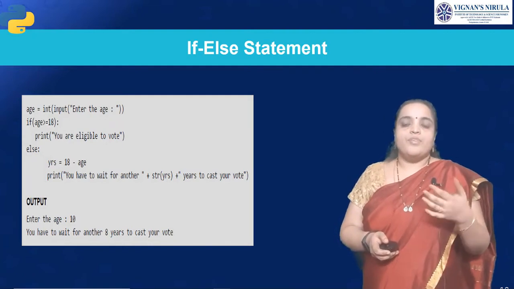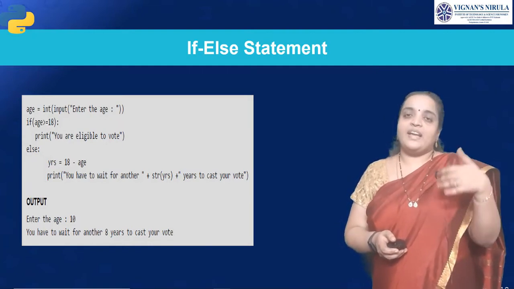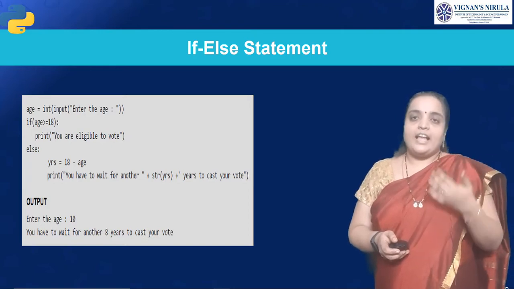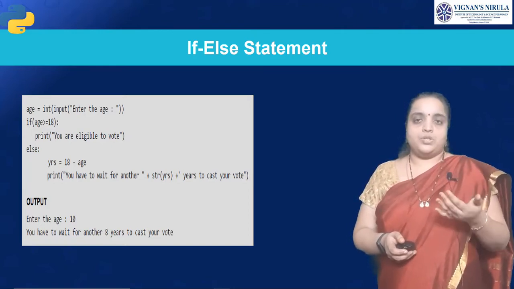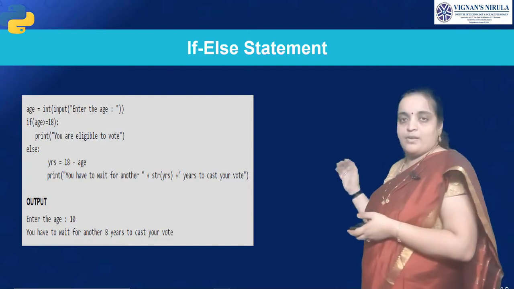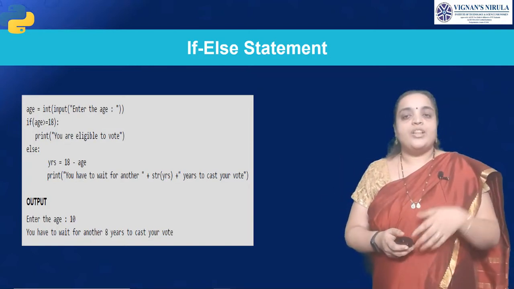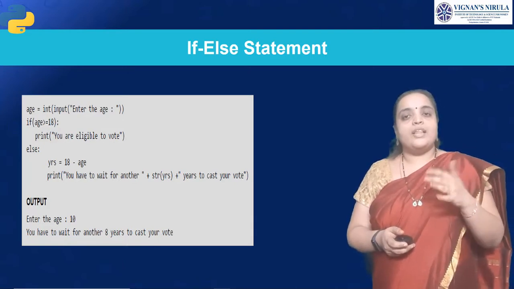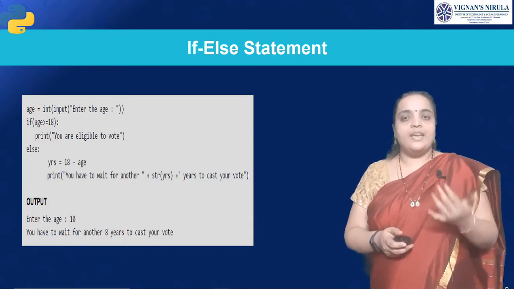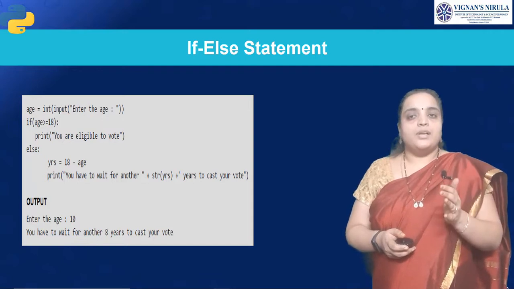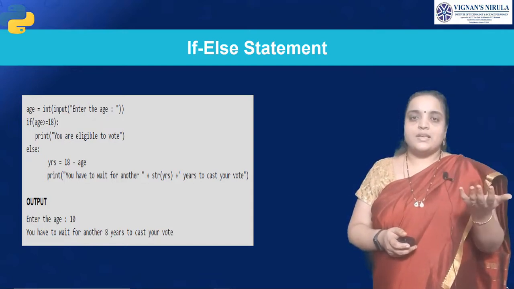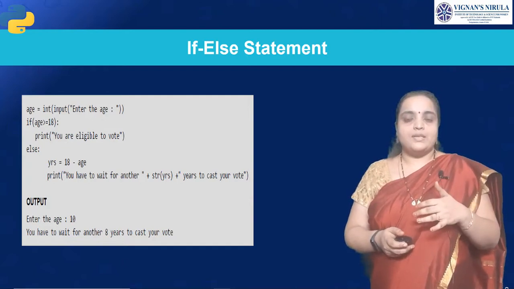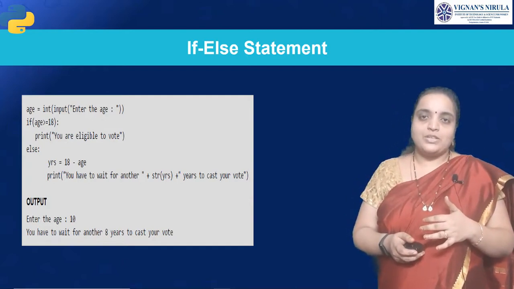Here we have taken an example, that is age. We are taking age as our input and checking whether the age is eligible or not. So here it prints you are eligible. Else, if it is not true, it gives the not eligible message.